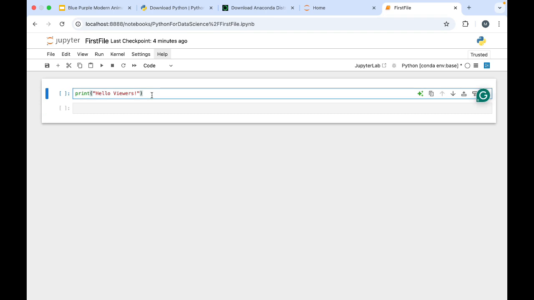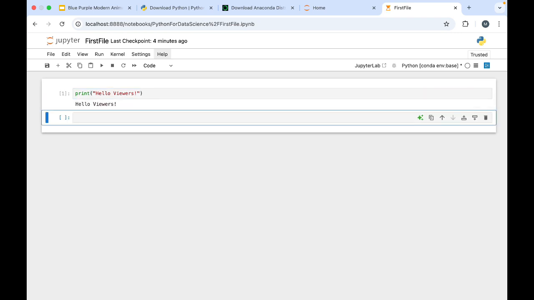Now we want to execute this. Now I have made a code of hello viewers. I have said hello to my viewers, but I have not executed it, right? So what I have to do, I can simply go with this command enter option also, and it will run. It will show me the output if it is correct, or if there is any error, then it will show me the error. Okay, but still, if it will run, means it will execute, it will show me the output, and then it will create a new cell also.